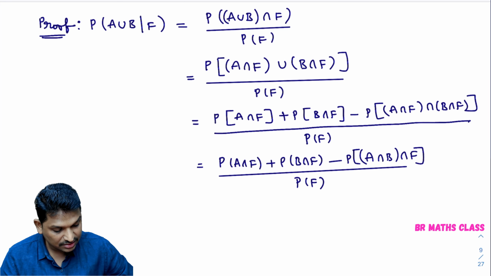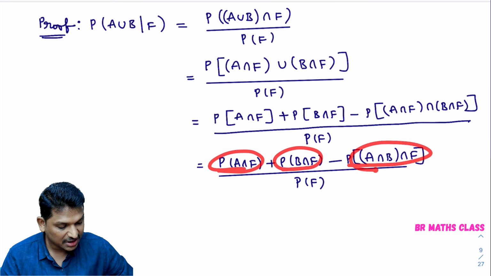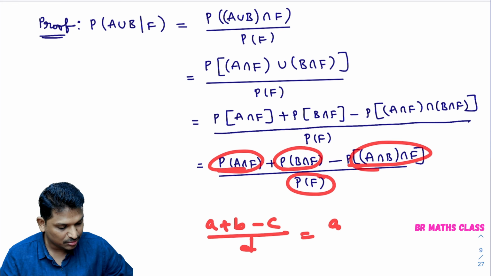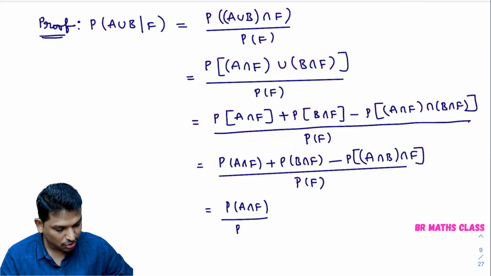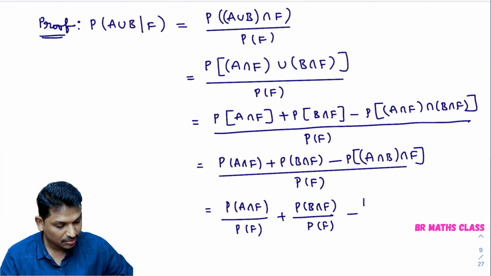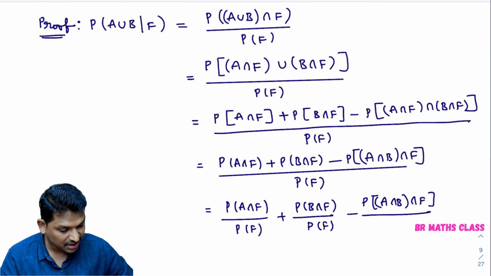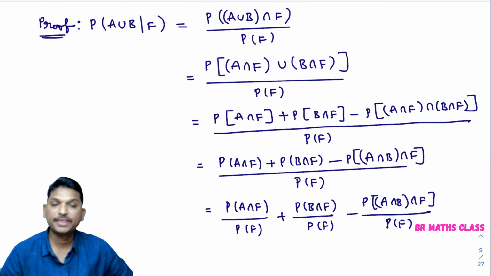This is one number, A plus B minus C divided by D. This can be written as A by D plus B by D minus C by D. So what I'll get here is probability of A intersection F by probability of F plus probability of B intersection F divided by probability of F minus probability of A intersection B intersection F by probability of F, right?